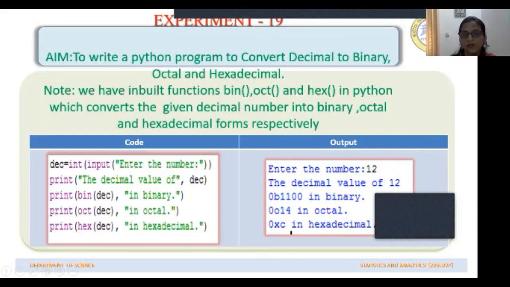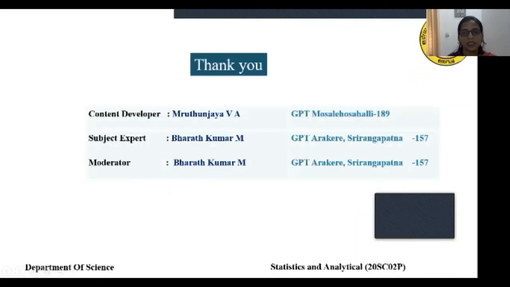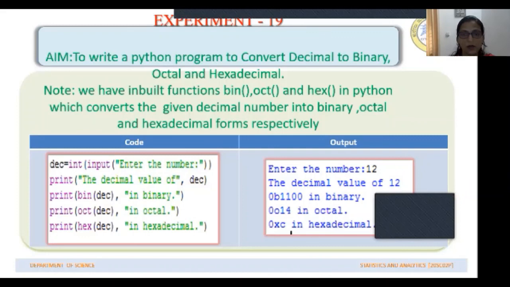We have converted this already and seen it in the last slide. Then in the next line, the octal value of the number we have entered is printed along with the sentence in octal. Similarly, as per the last code, the hexadecimal value of 12 and this sentence are displayed.